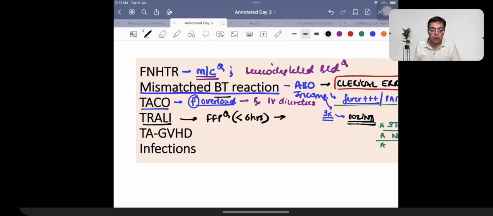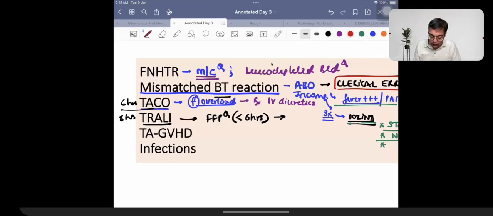Taco can be within 6 hours. Taco is also within 6 hours. Trali is also within 6 hours. Both the patients are having respiratory distress. But the difference is, in case of Taco, the reason of respiratory distress is pulmonary edema. Why pulmonary edema? Because of fluid overload. So when you give diuretics, patient will be better.